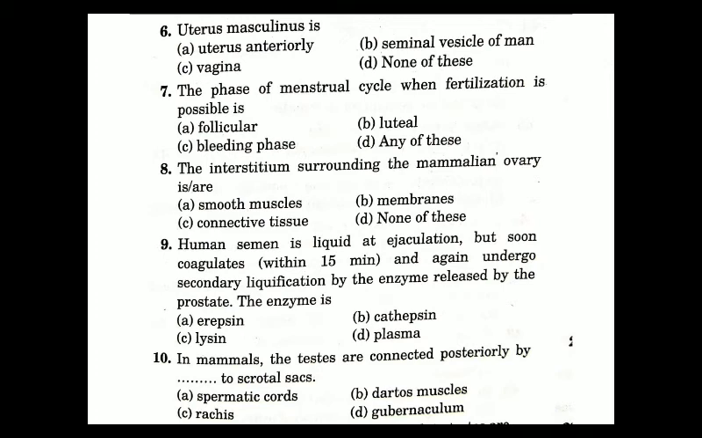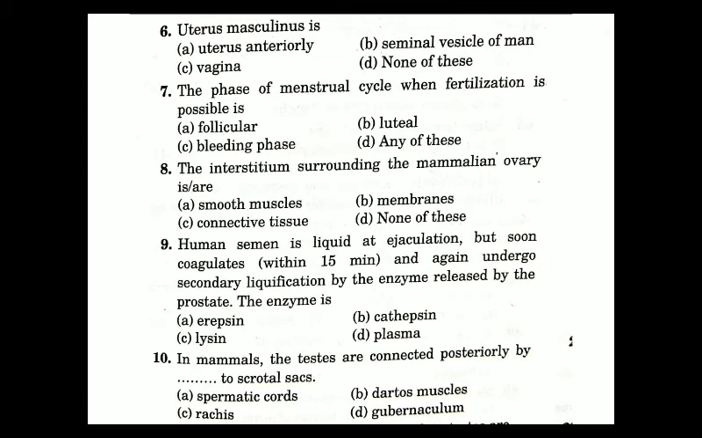Now we'll come to the next question. In mammals, the testes are connected posteriorly by dash to the scrotal sac. In this question, it is simply asking the name of the structure by which the testes remain attached posteriorly to the scrotal sac. We have to keep in mind the meaning of anterior and posterior. Anterior means front side and posterior means back side. We all know that the testis is located in the scrotal sac. Between the testis and the scrotal sac, there is a structure which connects the testis to the scrotal sac. Here the question is asking about that structure.